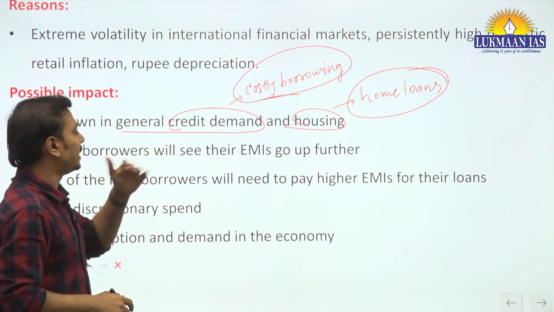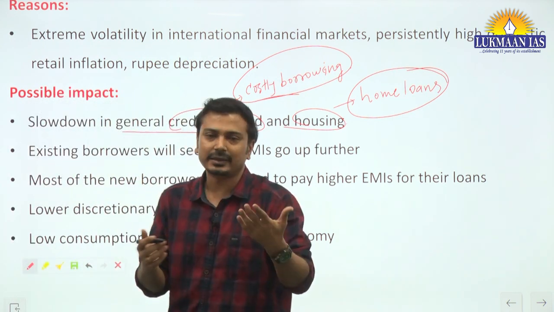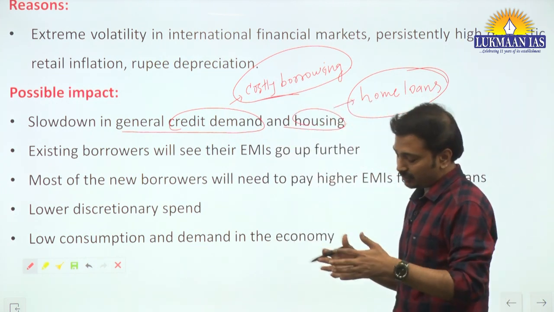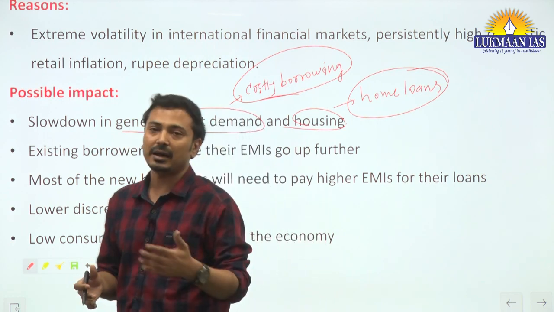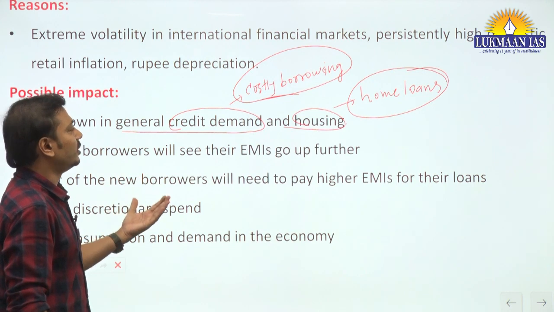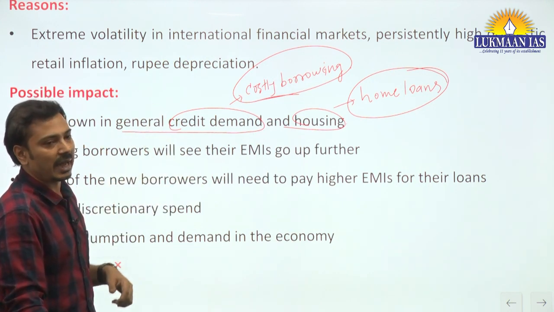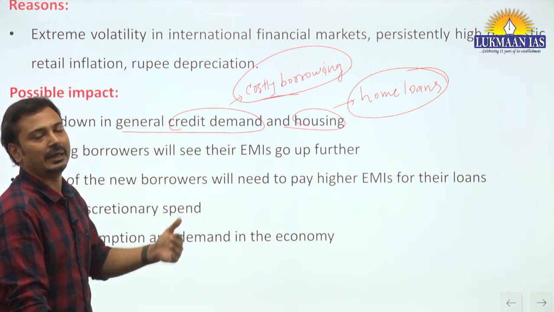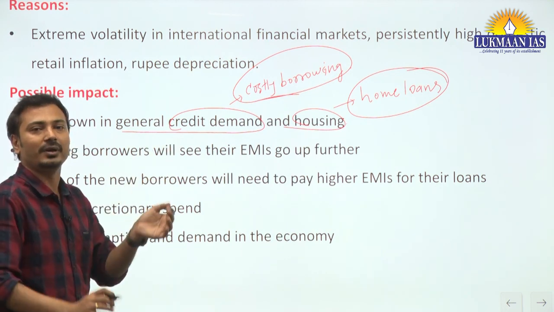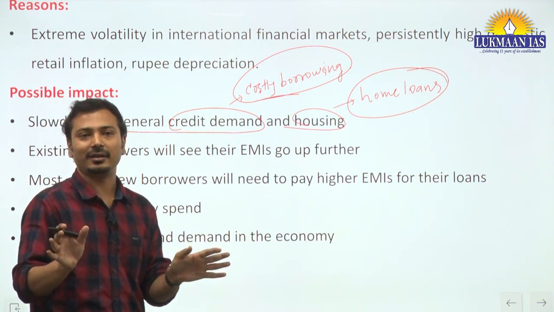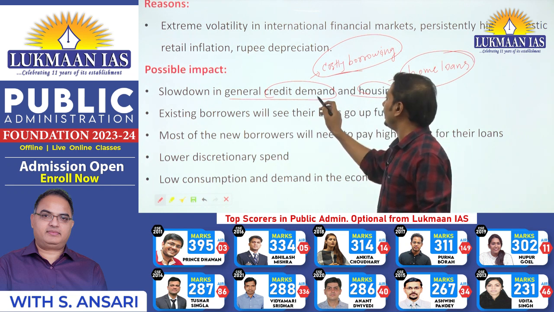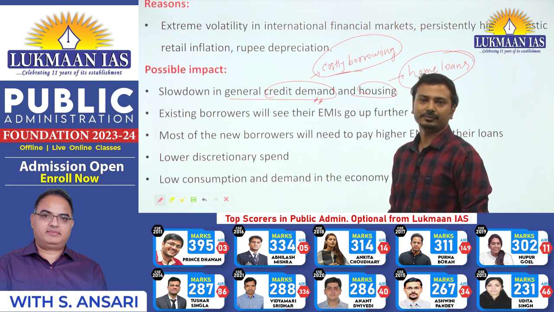So simply one should understand that repo rate is the rate at which the banks take the money from RBI. If it is higher, that means the banks are facing the problem here. They are borrowing from RBI at higher cost, so they will lend at the higher cost to the customer. Now, if the borrowing is costly, the borrower will be concerned. नहीं बाबा, अभी घर नहीं लेना है, अभी गाड़ी नहीं लेना है, थोड़े दिन रुकते हैं. This is how the credit demand falls down.